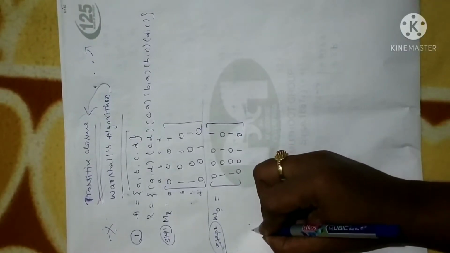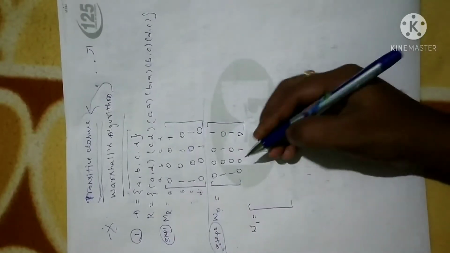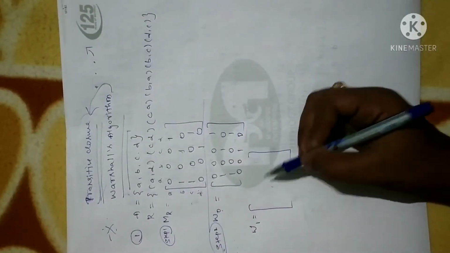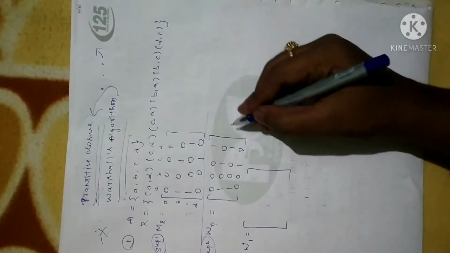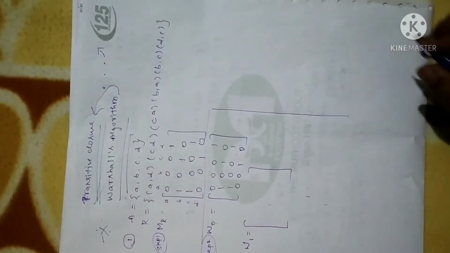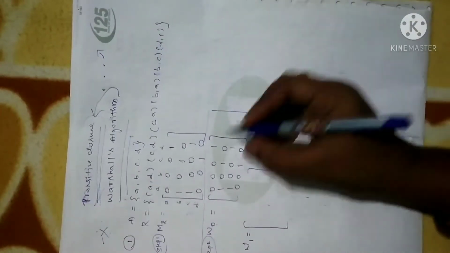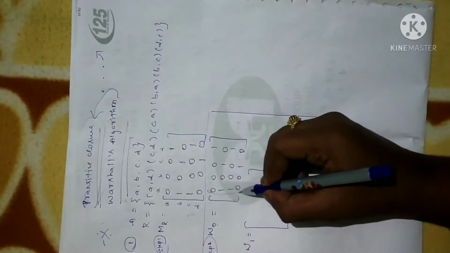Now here the algorithm applies. Actually we have to write W1. So you should not write the elements as they are. First thing is, you might get confused here. I'll explain here, but you should not write this working in your examination. I'm writing this just for your understanding. Now look at the first column.